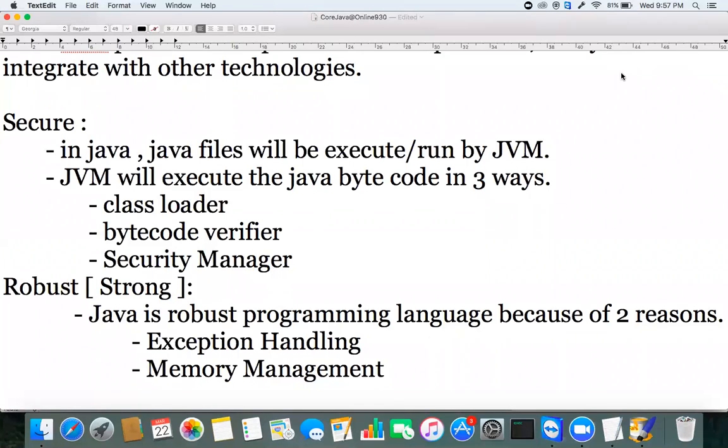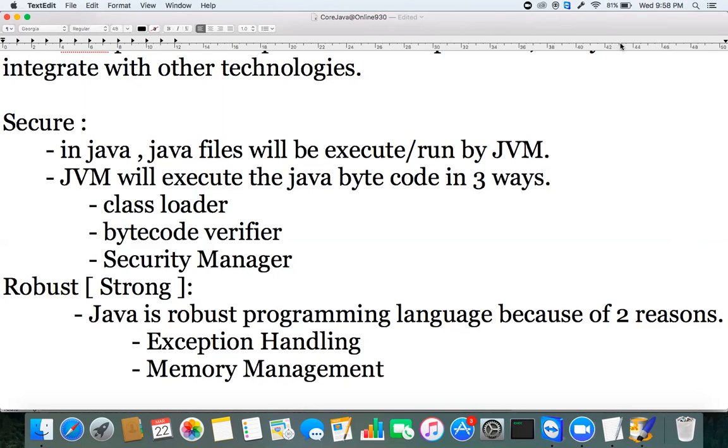Abnormal termination of an application is called an exception. That is the definition of exception. One simple example: if you're an Android or iPhone user, you frequently get the message, "Unfortunately, app has stopped." It closes the application and does not provide any other information. Without giving any information to the user, it simply closes the application. That is called abnormal termination.